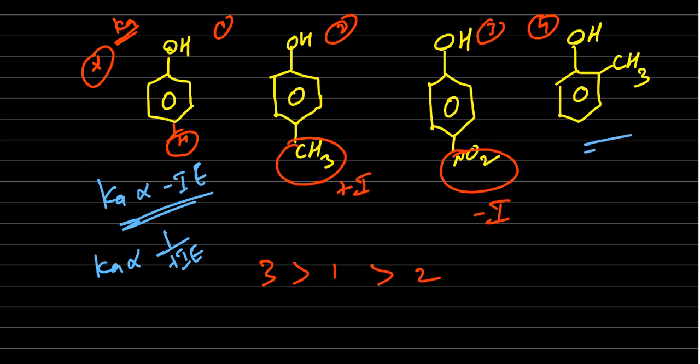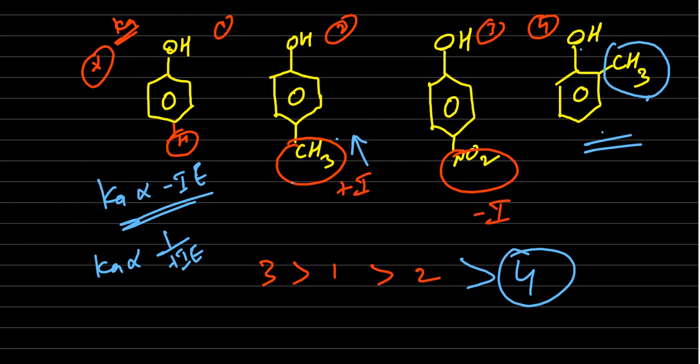Now the fourth one, where will it come? So a donating group is there. Of course, here also a donating group is there. But this donating group is near to the oxygen. It is more away from the oxygen. So this acidic strength is least. Even less than the second. Why? It is a donating group, it's okay, but more distance. Here it is also a donating group, less distance. That means more tendency is there to donate.